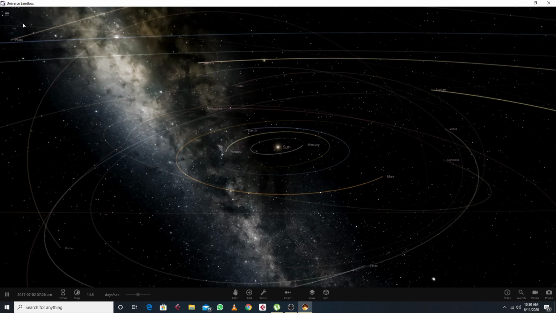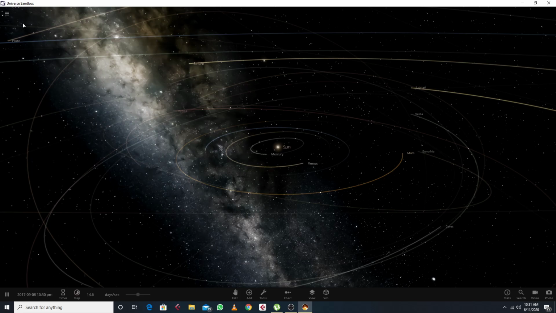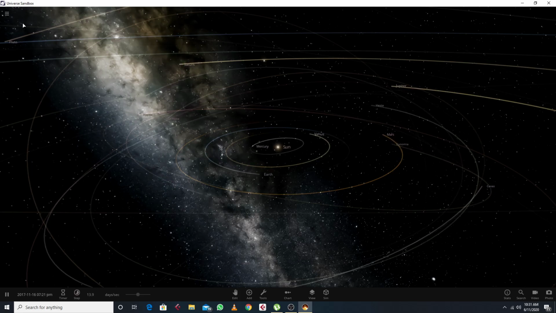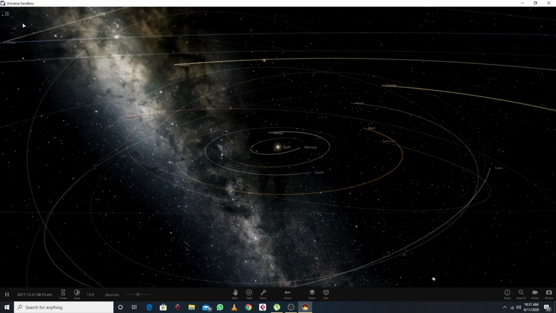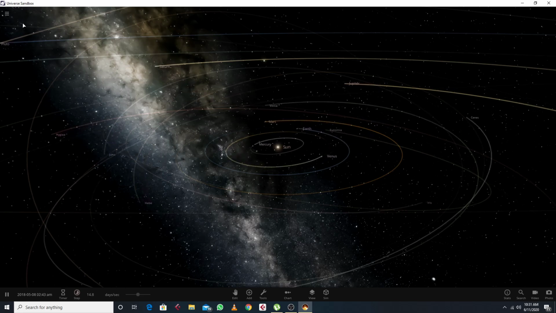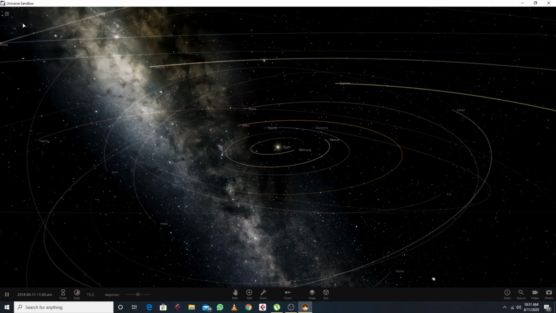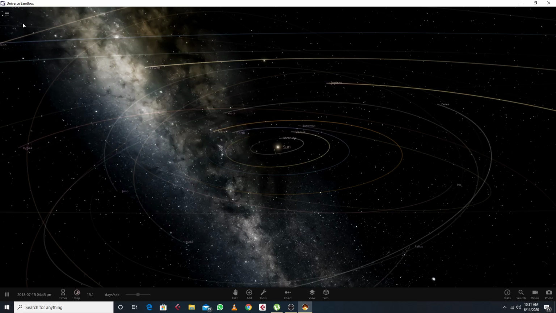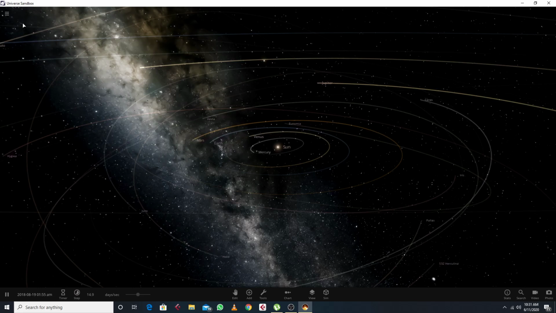So let's talk about what a black hole is first. A black hole is a region of space-time where gravity is so strong that nothing can escape from it, not even a particle, not even electromagnetic radiation such as light, whose speed is 3 into 10 to the power 8 meter per second. Basically the density of this dark region is so intense, the gravity is so intense that nothing can escape from it.